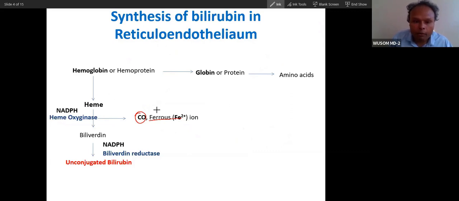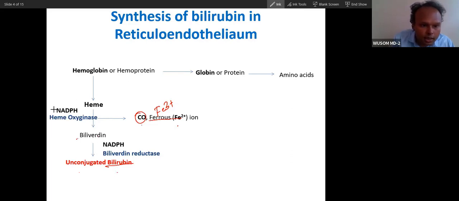In other heme proteins it will be ferric, because other heme proteins have ferric ion. So the first stage yields carbon monoxide and iron, and in the second stage biliverdin will be reduced to bilirubin.